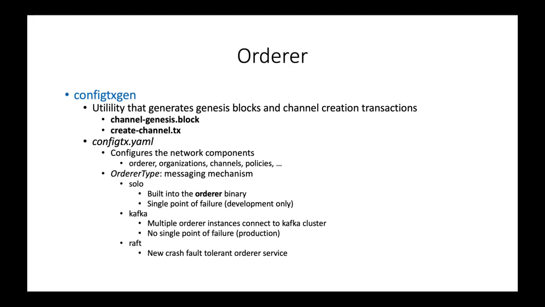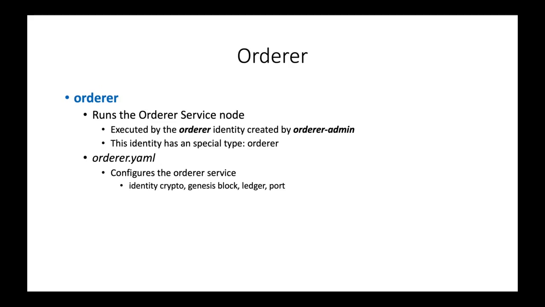One point of interest on this slide is that the configuration of the orderer includes an orderer type. The orderer binary includes the solo messaging mechanism as a built-in orderer type. This is useful for development, but as it only runs on a single instance, it represents a single point of failure in the network. Other options for this type include Kafka and Raft, which need to be explored for a production-ready network. The second binary is orderer. This binary is basically just used to launch the orderer node.